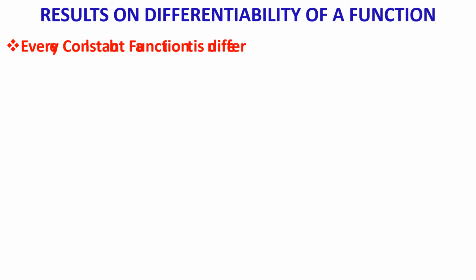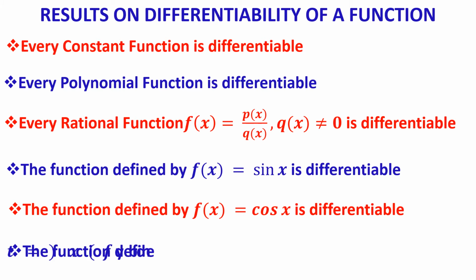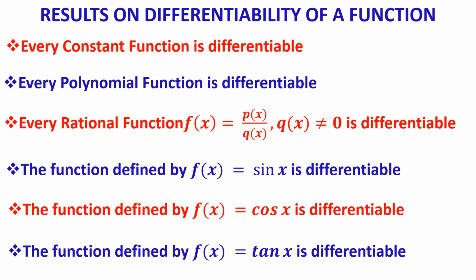As we had for continuity, similarly we can tell that these functions are differentiable. We know how to differentiate a polynomial function. A rational function also you can differentiate using the division rule. Sin x, cos x, tan x, you can find the derivative. Therefore, for the second condition of differentiability, based on the given function, you can quote that this is a polynomial, therefore differentiable. It is a sine function, therefore differentiable. It is differentiable everywhere on the number line, therefore it is differentiable in the given interval also. You can quote the statement directly instead of trying to prove that it is continuous and differentiable.